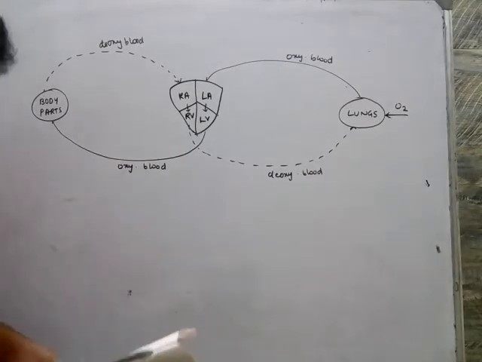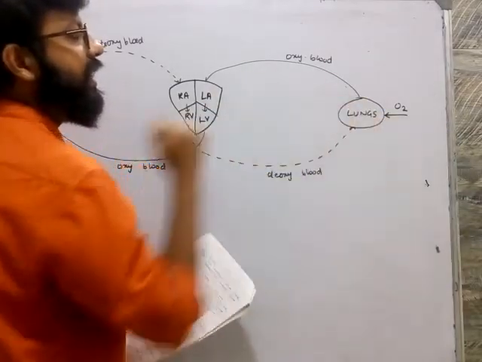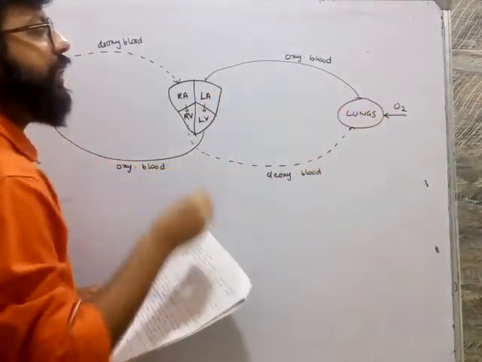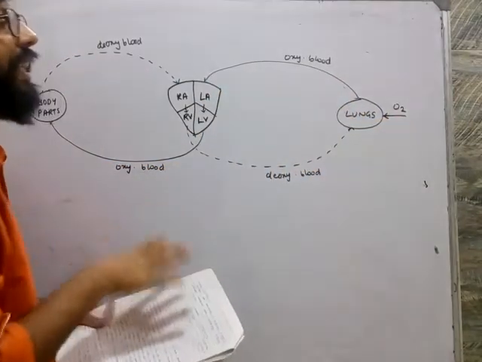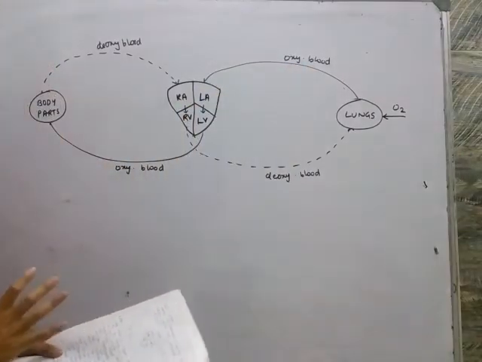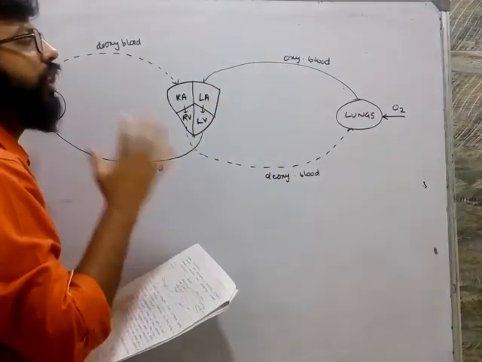So now we will understand this process. What happens is the lungs will be taking in oxygen. When the lungs take in oxygen, it will mix with the blood. That blood is called oxygenated blood. Oxygenated blood is nothing but blood having a higher composition of oxygen.